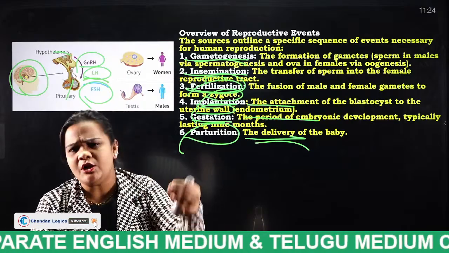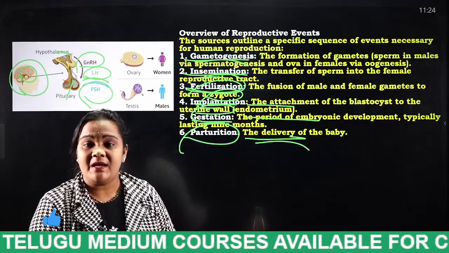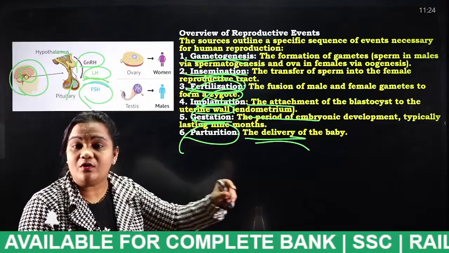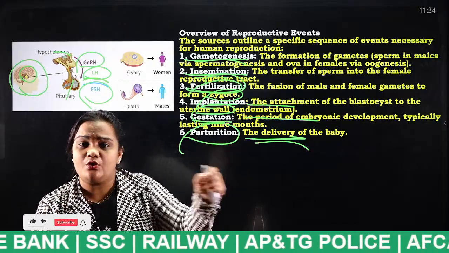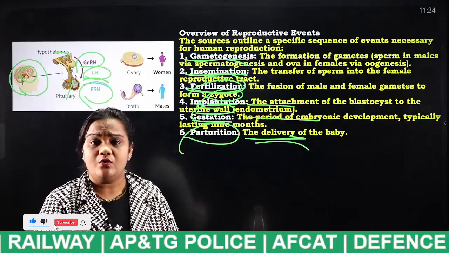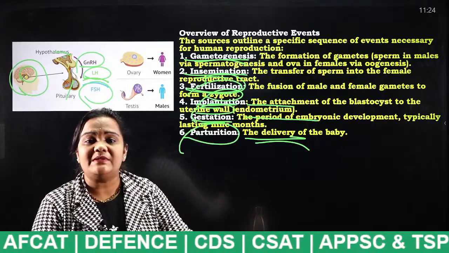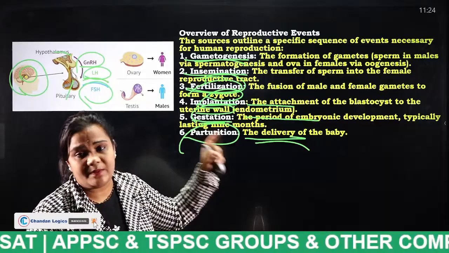In general, you know what happens in the human reproductive system. But in our biology terminology, you have to know what is what. If you are suddenly asked what is parturition, can you answer this question? No. Why? Because we do not know the biology terminology. For that purpose, we have to learn each and every terminology related to the human reproductive system.